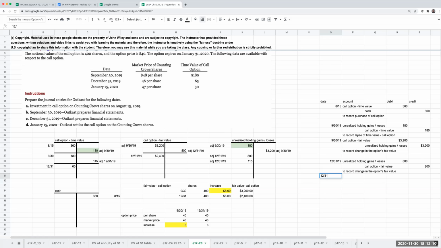The next journal entry that I need is to record the lapse of the time value. So this is going to be call option time value for 115. And then I'm going to have an unrealized holding gain or loss over here for 115. And this is going to be to record the lapse of the time value in the call option. So that's what we're doing over here.